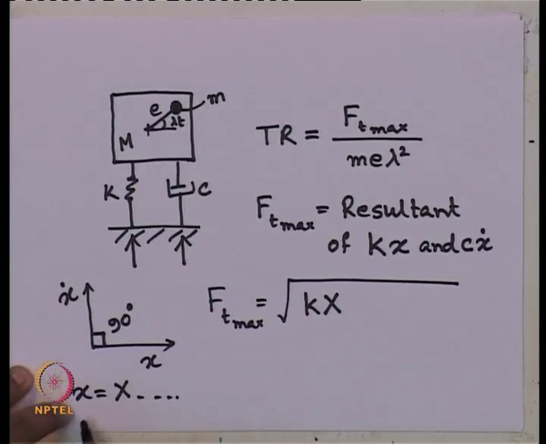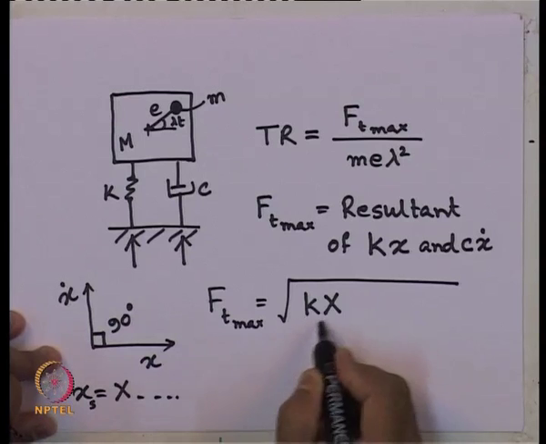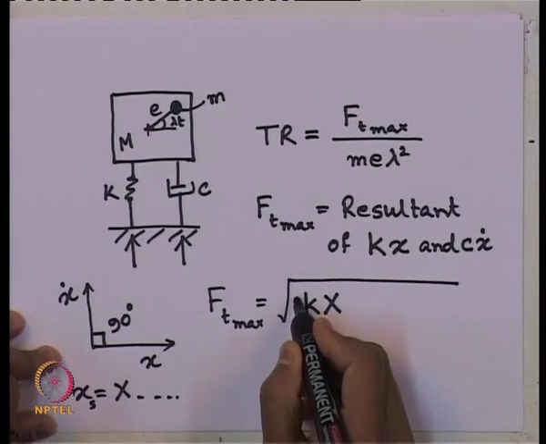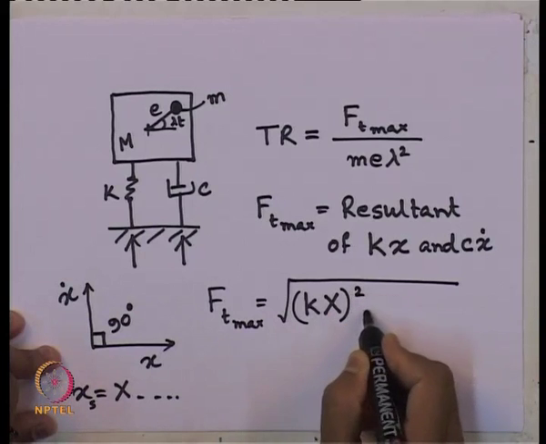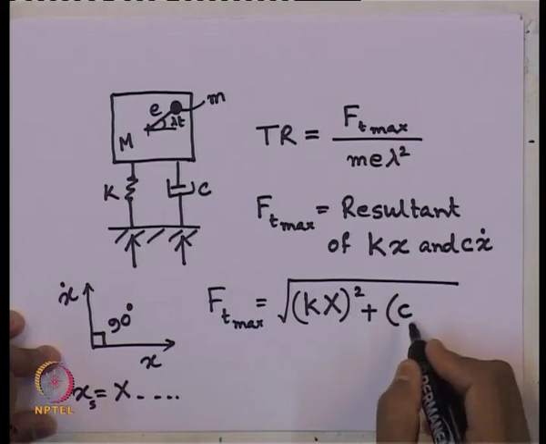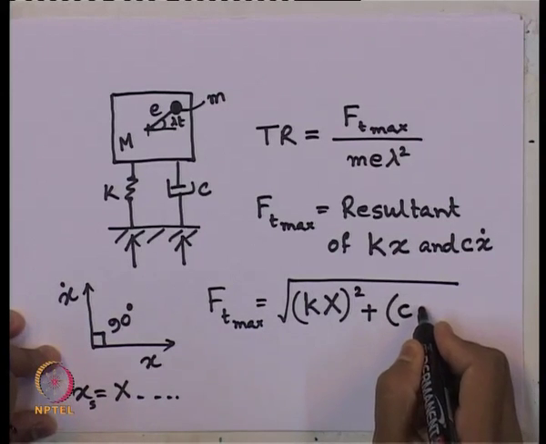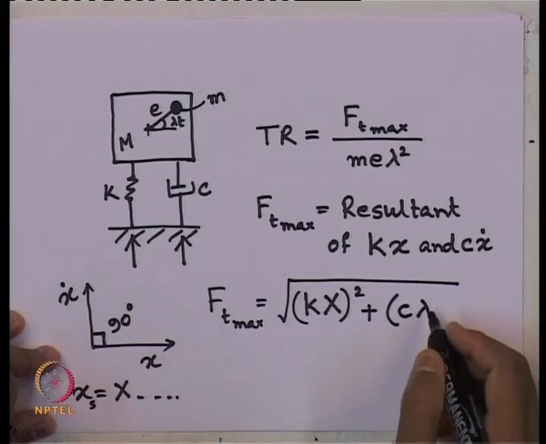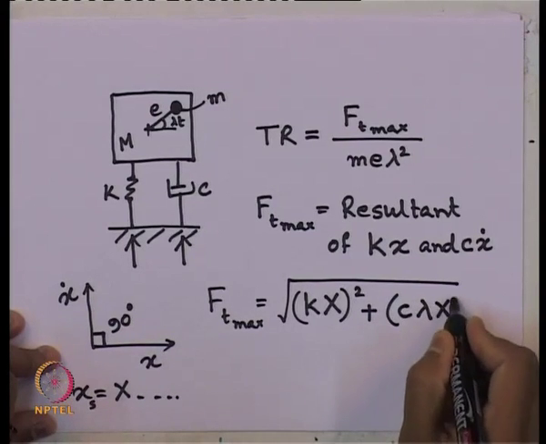After solving, we got some steady state response x s t in terms of some amplitude times some harmonic function. Do you remember that? Okay. So, if it is that, then the maximum value will occur for only this amplitude component. So, that is what I am taking here. So, it will be the resultant of these two. So, k x whole square plus c lambda x whole square.